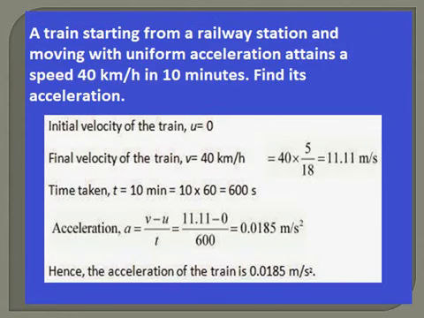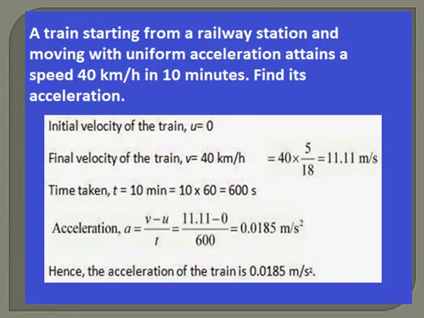So time taken is expressed as 10 minutes. I told you earlier, whenever the time is given apart from seconds, it has to be converted to seconds. Since it is given in minutes, multiply it with 60 so that you will get it in seconds. So 10 into 60, 600 seconds. Now those quantities which are given here have been converted into SI units. So the speed is expressed in meter per second, time is expressed in seconds. Now we can do the calculation using the formula.